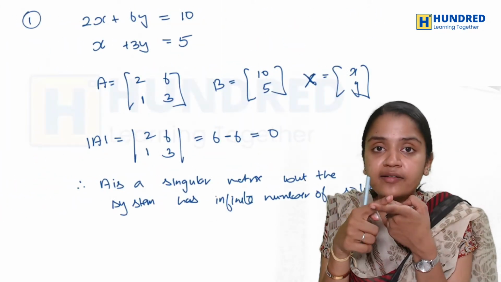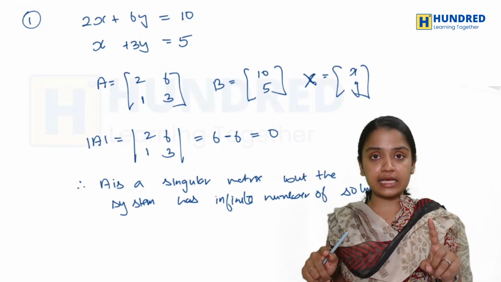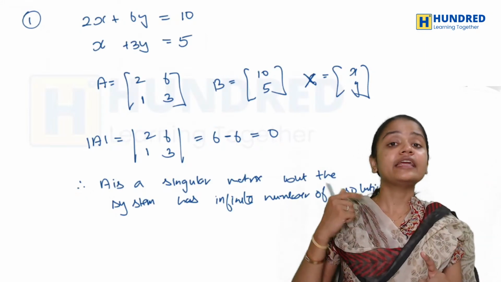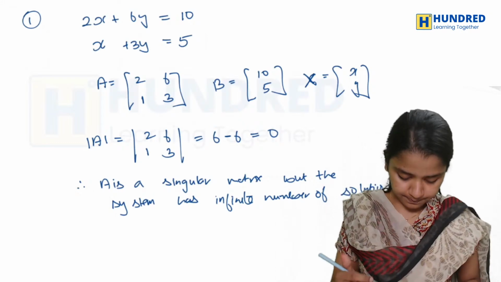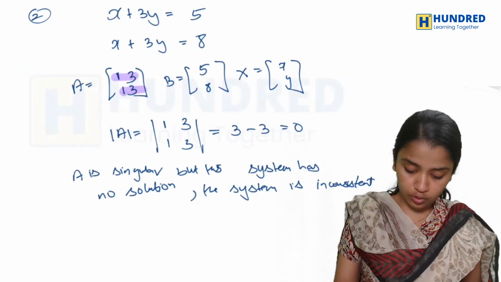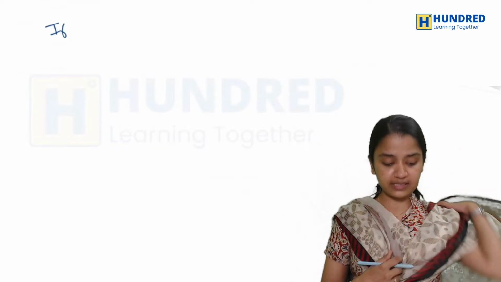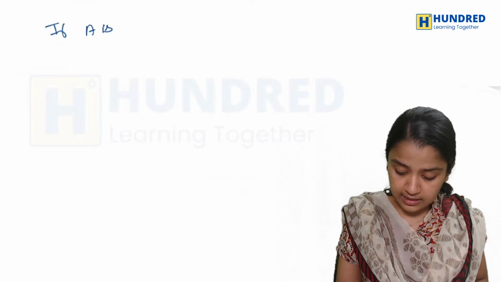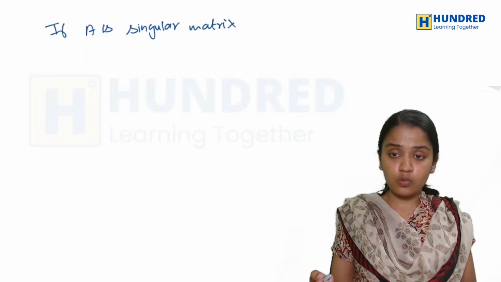If your matrix is non-singular, definitely it is unique. Suppose it is singular, it can be either infinitely many solutions or no solution. So that is what you're going to infer. Let me conclude with that. Basically, suppose your A is a singular matrix, then what?